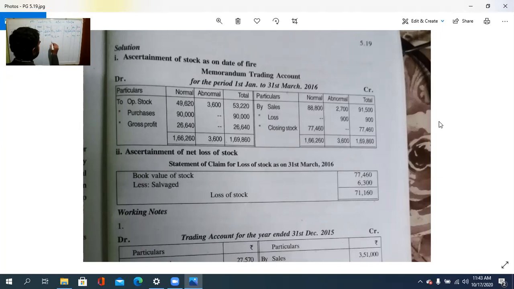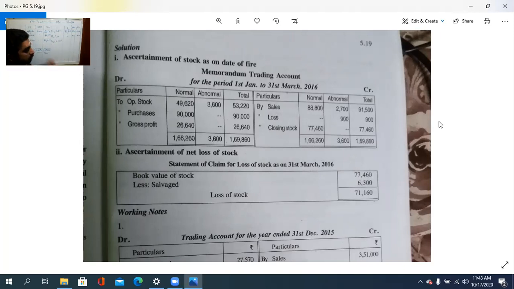Then closing stock. Closing stock is the last item. Before that, the gross profit. How much? 88,800 is there. എത്ര percentage? 30%. 88,800 at 30%, that is 26,640. Here nothing, so 26,640. Take the total and finish this thing. So how much is the total of this? 1,66,260. Here it is 3,600. So how much is the total for both the cases? 1,69,860.